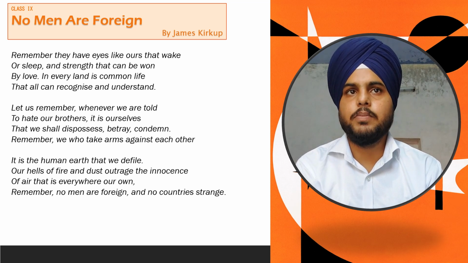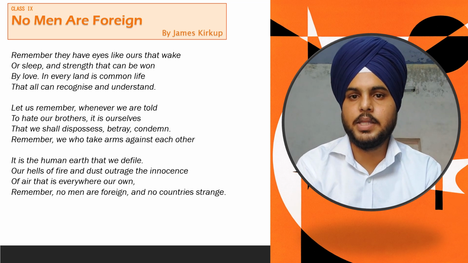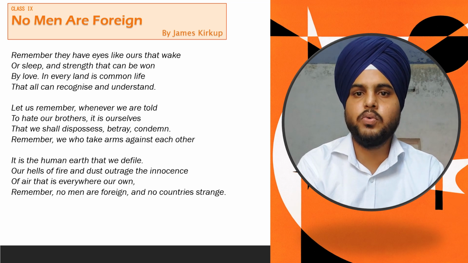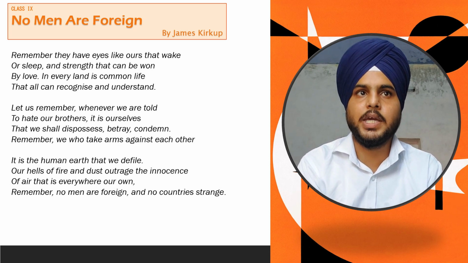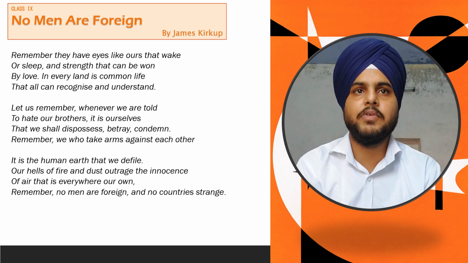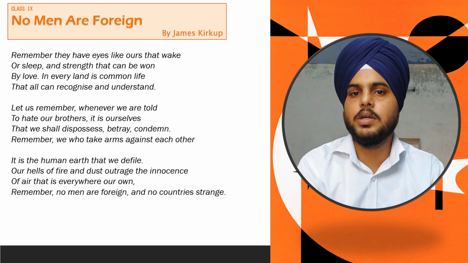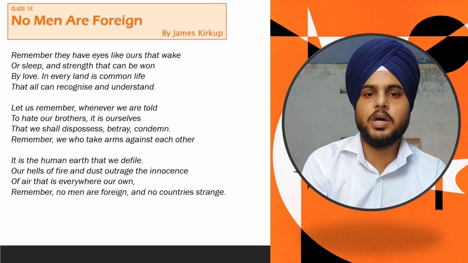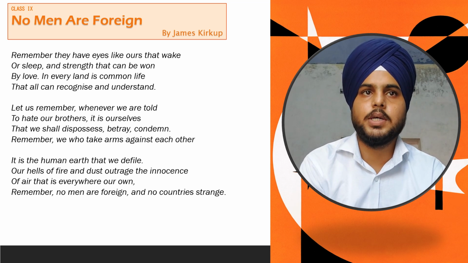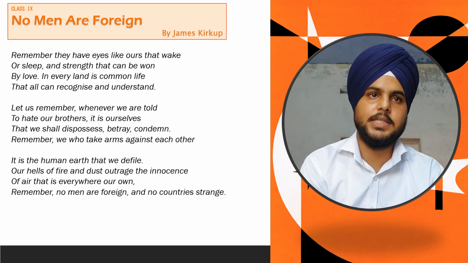In this paragraph, the poet wants to say that people who we call foreigners have eyes like us. They also sleep and wake in the morning, and gather their strength to do their work, to continue their day, and by love and by appreciation of other people in every land is common life. All these things show that in every land, everywhere in the world, the life is common. As we all are humans, we wake up in the morning to gather our strength and do our works, and the poet is saying that everyone can recognize this and understand this fact.